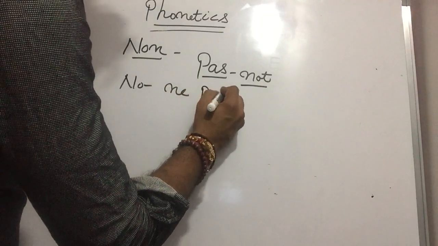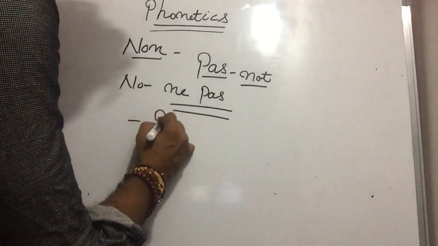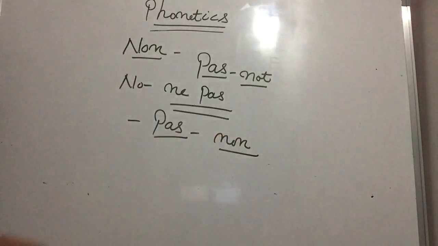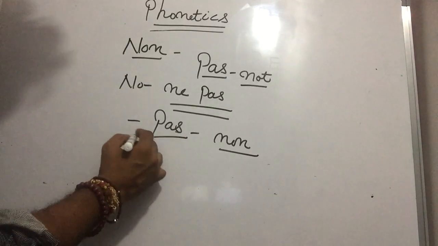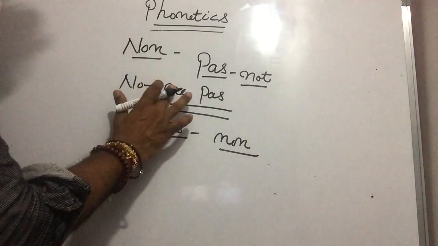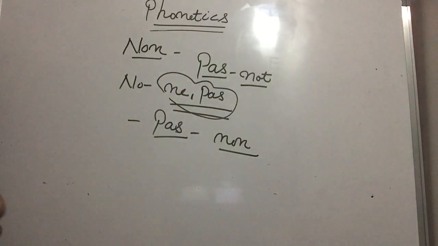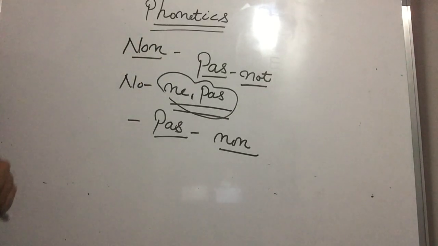No pa. Or either you can say pa. That is pa only. I will tell you why. Pa is used whenever we have a verb in between, so I will let you know the entire thing. That is, you can say pa, or either you can say non only. N-O-N, non only. Is that clear, Paji? Yes, sir.